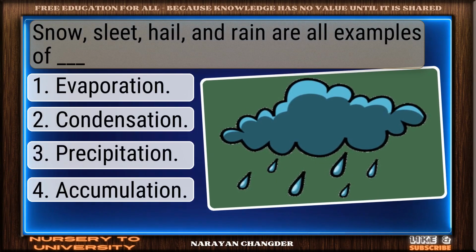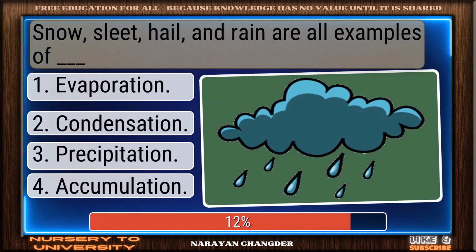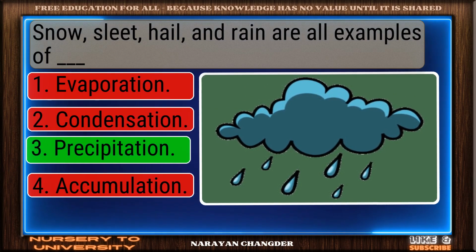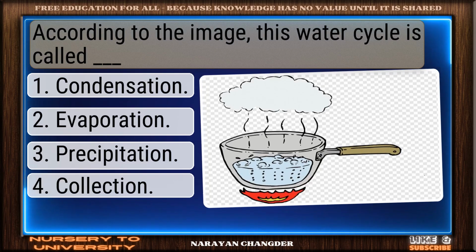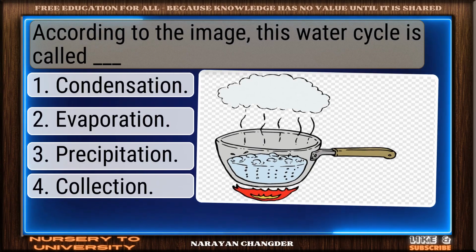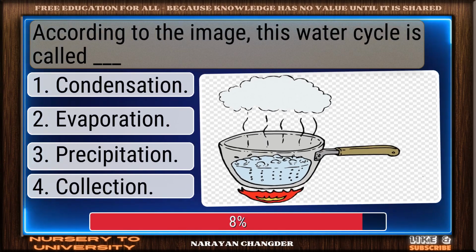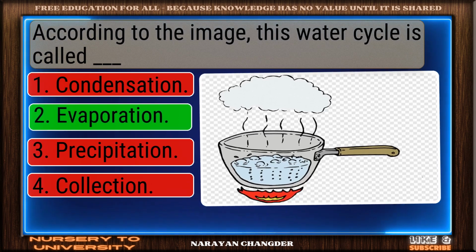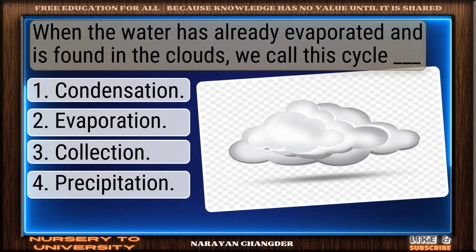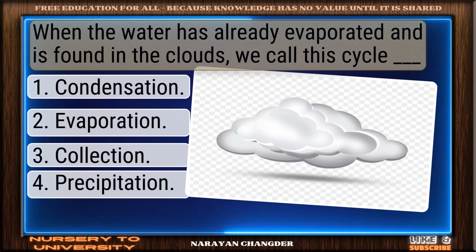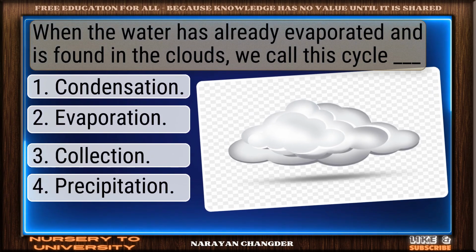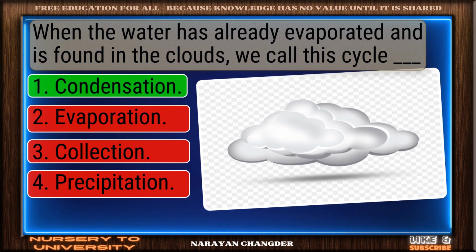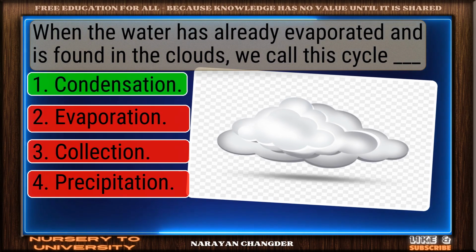Snow, sleet, hail, and rain are all examples of dash. Smart pick. Precipitation is the correct choice. According to the image, this water cycle is called dash. Well done. Evaporation is the right choice. When the water has already evaporated and is found in the clouds, we call this cycle dash. Good job. Your answer condensation works well here.